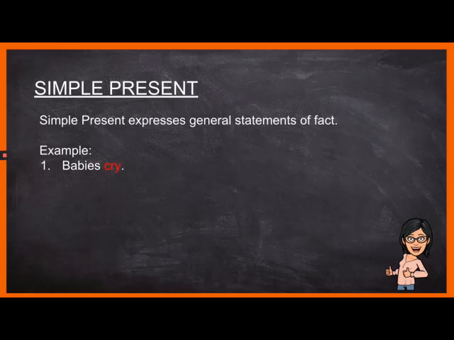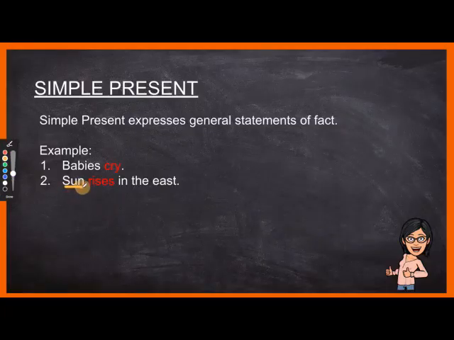Next sentence is sun rises in the east. Sun is a third person but in singular form. That's why we added s at the end of our action word, which is rise. Okay, this is a fact because we know that sun rises in the east and not in the west.